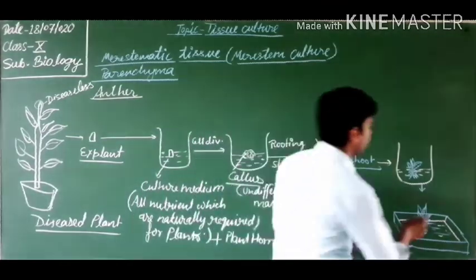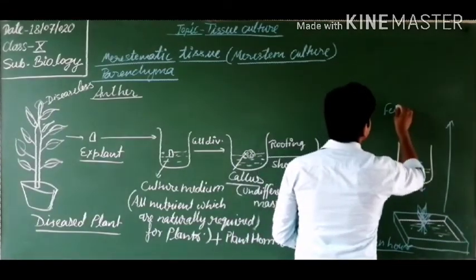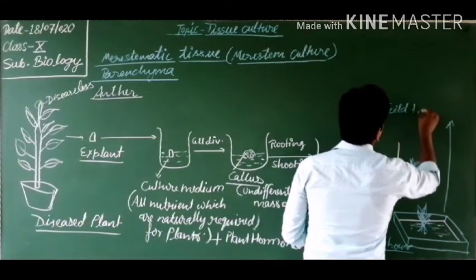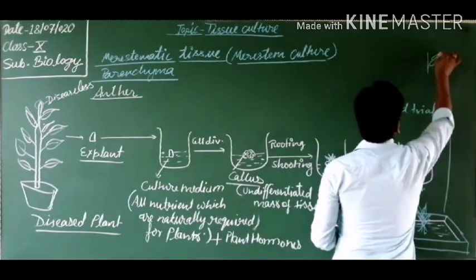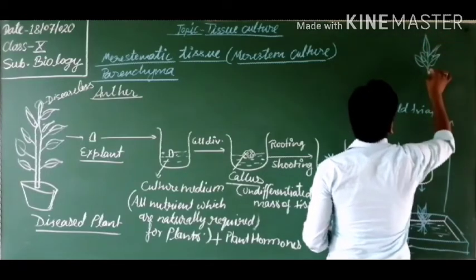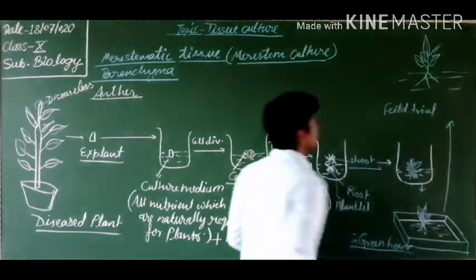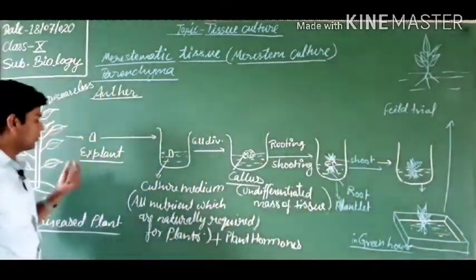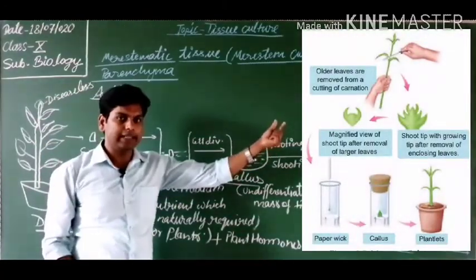Now it is sent to field trial. Now it is transferred to the field and planted. So students, you can see that from a single tissue a single plant is formed.